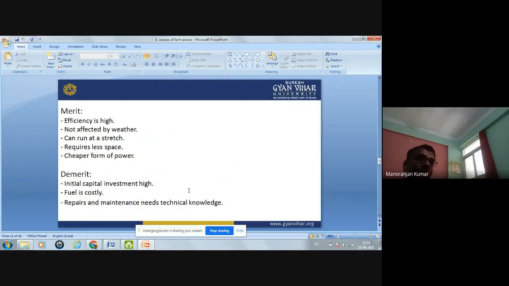What is the merit of this type of power? The merit is that its efficiency is high. If we compare its efficiency with human power and animal power, then we can say that the efficiency of mechanical power is high. And also, it is not affected by the weather. Your tractor or your motor will continue to work in hot climate also, in the rainy season also.